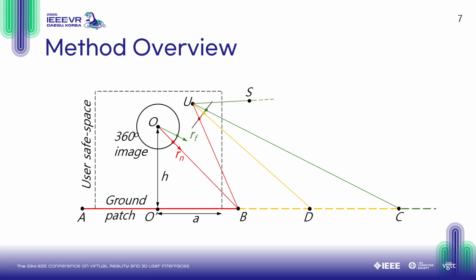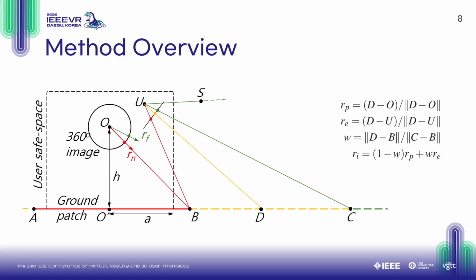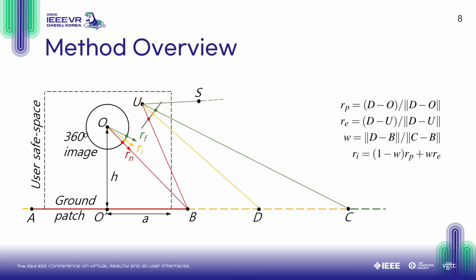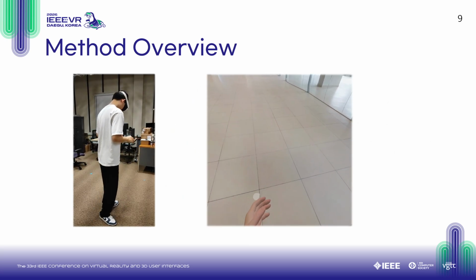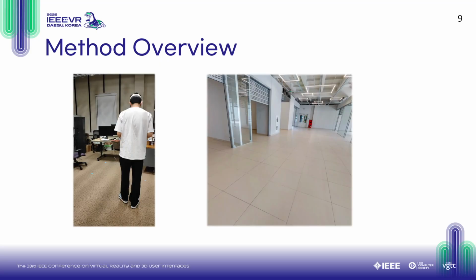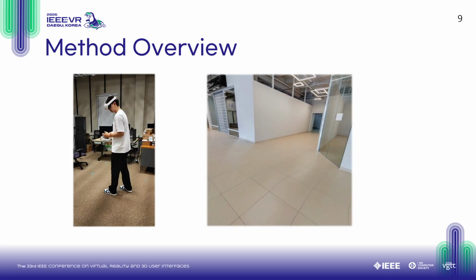Finally, we have rays that hit the intermediate region, for example, user ray UD here. To maintain visual continuity, UD is set by looking up the 360 image along direction Ri. The direction of Ri is determined as a linear blend of the projective texture mapping ray Rp and the environment mapping ray Rf. With Terraforma, users can then translate in 360 VR, feeling more grounded.